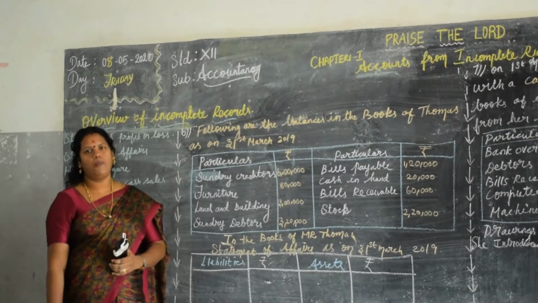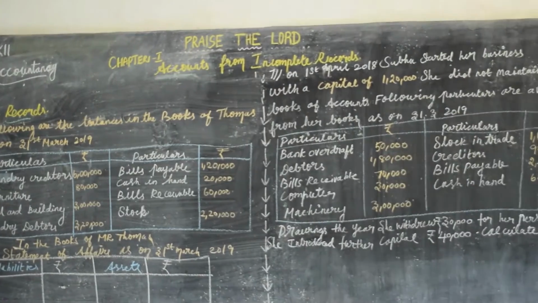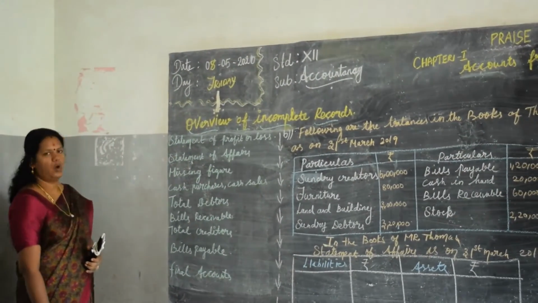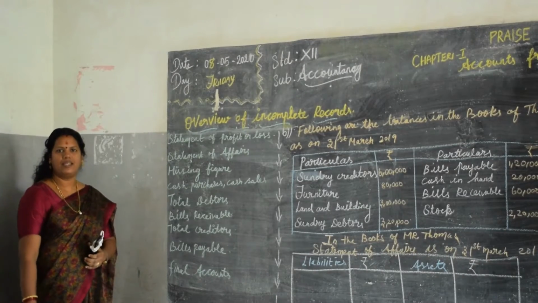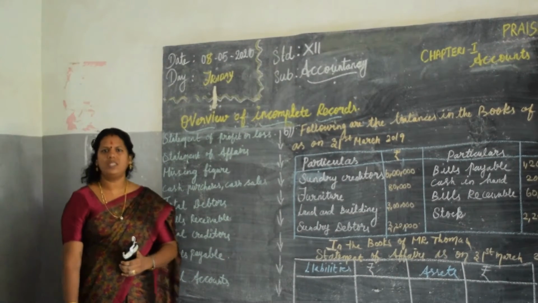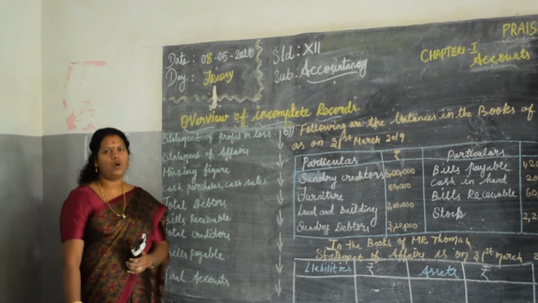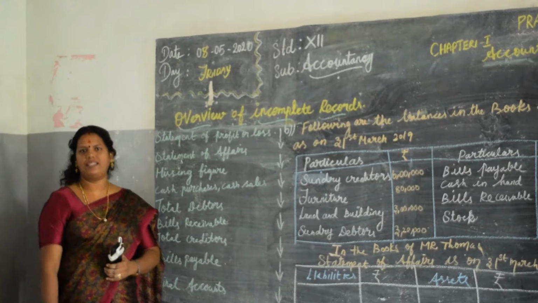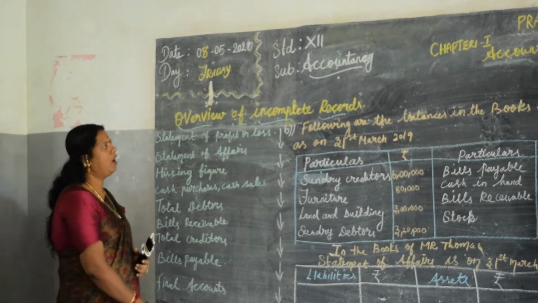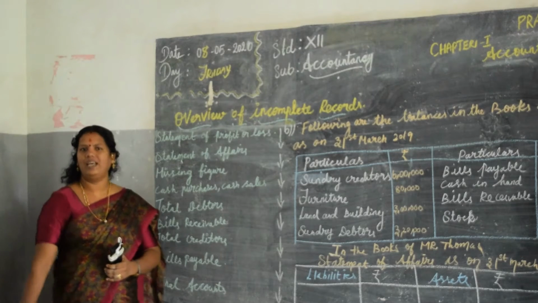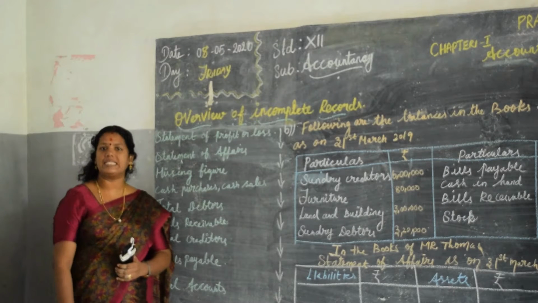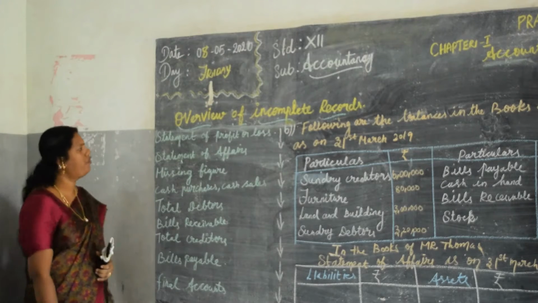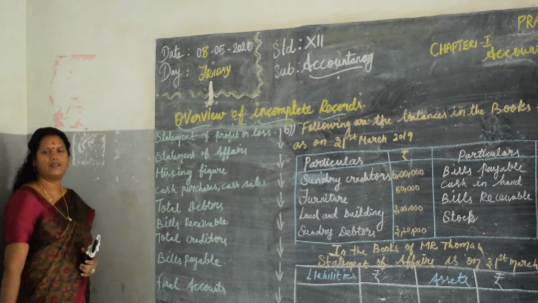Today we are going to deal with the first chapter, accounts from incomplete records. Overview of the incomplete records. In this lesson, we are going to find out the final accounts, but not the final accounts that we followed in our 11th standard. There is a slight difference in the accounts of incomplete records because it is in a single entry system. So to derive the final accounts, we have to follow these procedures.